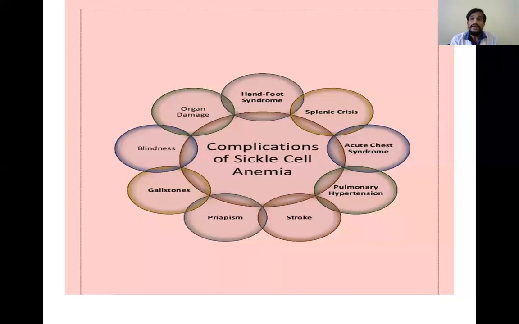And also in gel electrophoresis, electrophoresis is meant for separating different proteins. See, hemoglobin is also a protein. So here we are separating different types of hemoglobin for getting the diagnosis. So in gel electrophoresis, we pour the normal sample and also the patient sample. The patient sample is moving only up to a particular level. That means we can suspect the abnormal hemoglobin is present in the patient sample. So HbS is present in the patient sample.